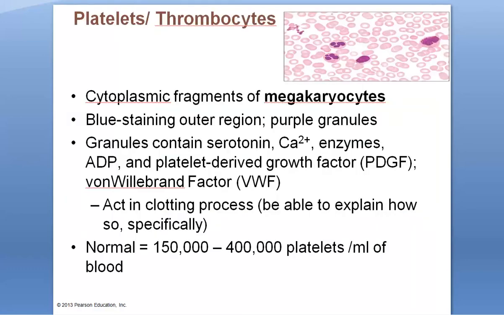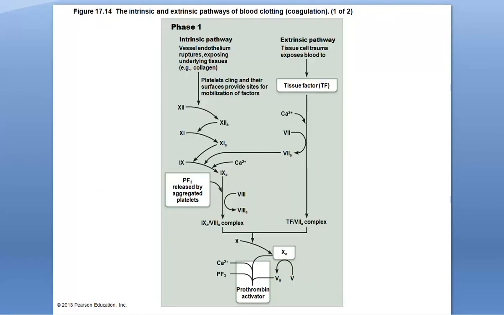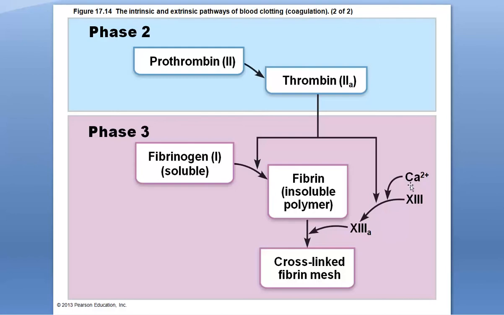clotting process. So here's a short list of some of the chemicals that are contained in the granules of a platelet. When platelets aggregate after vasoconstriction of a damaged vessel or a damaged body part, they release these granules. Serotonin is a vasoconstrictor that aids in constriction of the smooth muscle of the vessel walls. Calcium, which is part of the third phase of hemostasis, the coagulation cascade, and you can see its play here in several parts and here. It also increases constriction of the smooth muscle in the vessel walls.